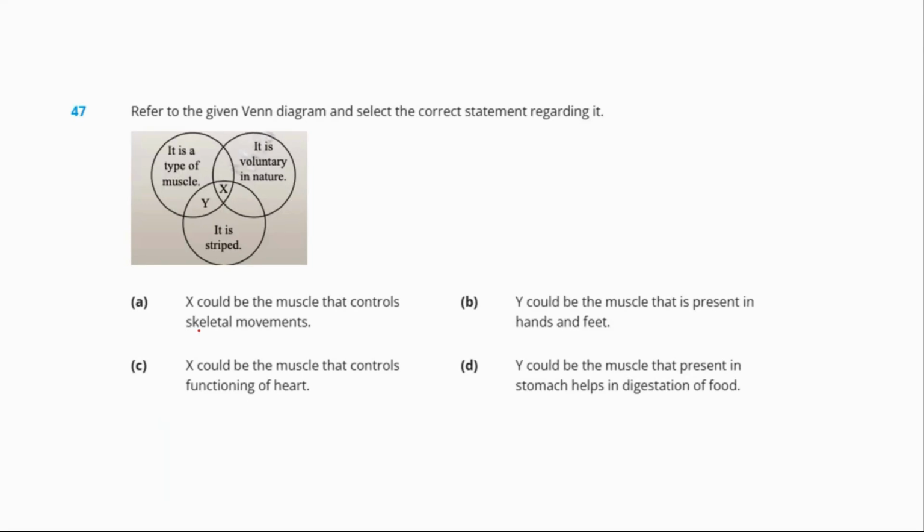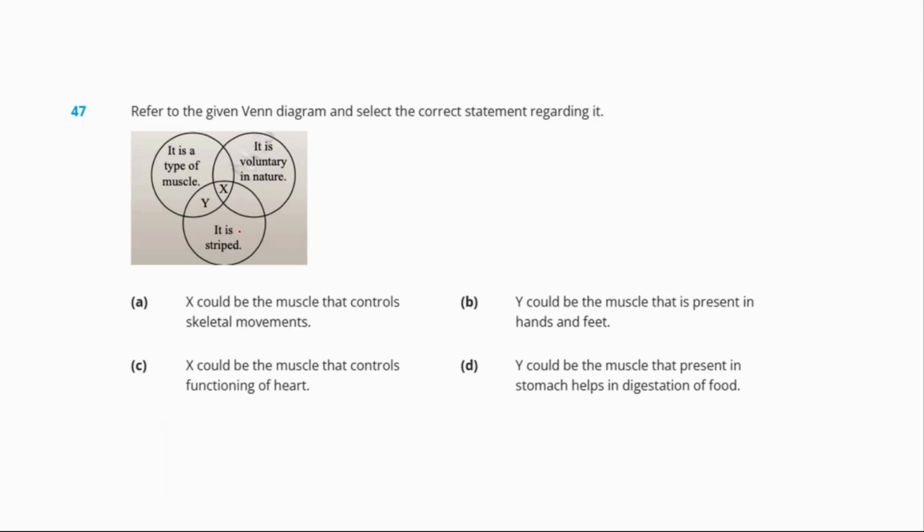Question number 47. Refer to the given Venn diagram and select the correct statement regarding it. X is in between all these three circles. X is a type of muscle. It is voluntary in nature and it is striped. And Y is a type of muscle and it is striped.